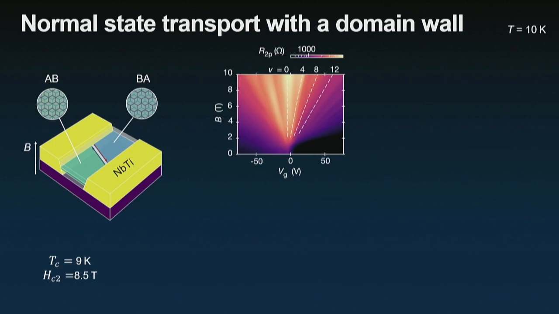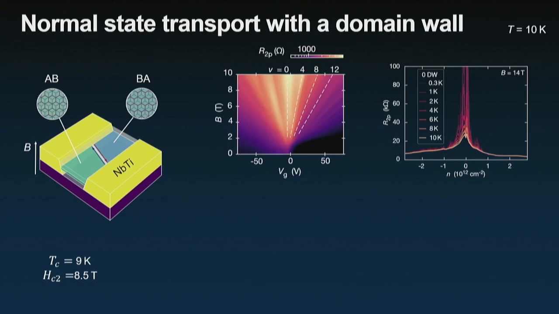But the resistance, and particularly the conductance here, was different from what we expected. It was sometimes twice, 3 times, 4 times higher than what we expected. Here I show the 2-probe resistance of a device with no domain wall in graphene at high magnetic field.